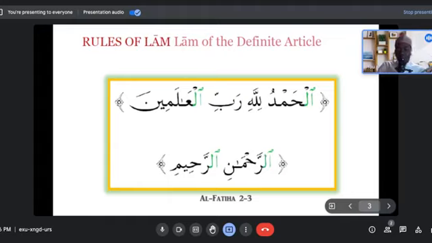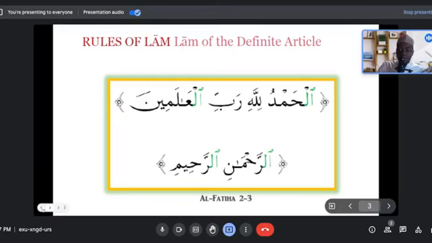You want to see that situation where lam is not having any harakat, not any vowel sound, and not sukun either. Then you don't pronounce it in the recitation of the Quran, especially whenever the lam is part of the definite article, alif lam. So here, alhamdulillahi rabbil alameen. What you see here, ar-Rahman ar-Rahim. We don't pronounce the lam here, because the rule of lam here is al-idgham. So the lam is not pronounced.